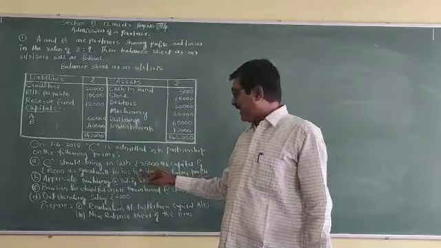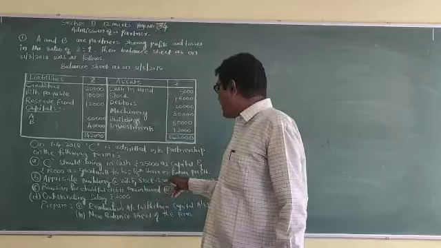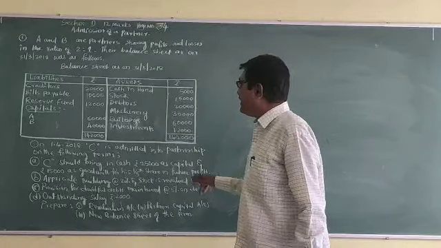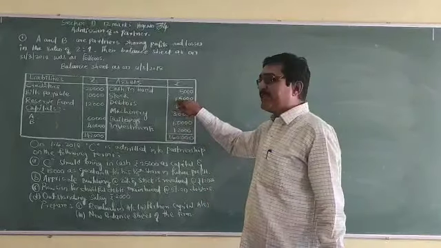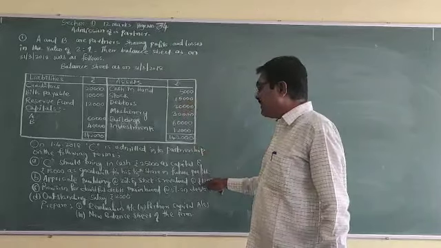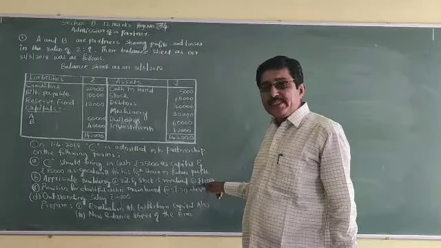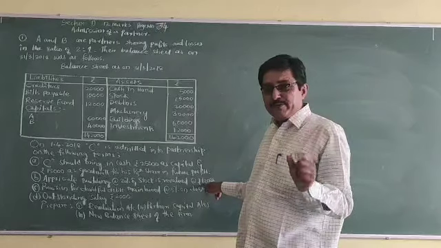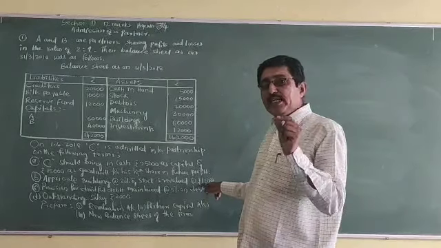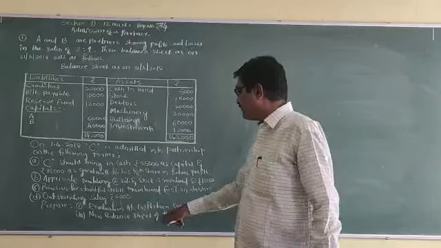Appreciate building at 20%. Appreciation means building value will increase. And stock is revalued at ₹12,000. See, earlier stock of 15,000 is there. Now it is revalued at ₹12,000. It is a loss to the business of 3,000: 15,000 minus 12,000, that is 3,000 is the loss.